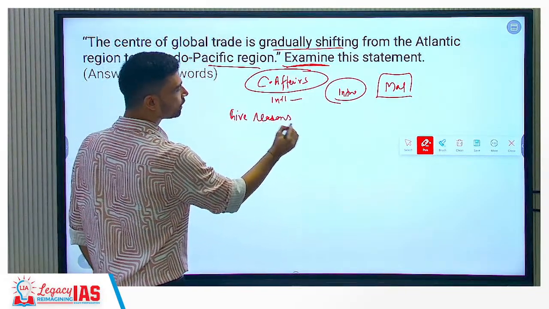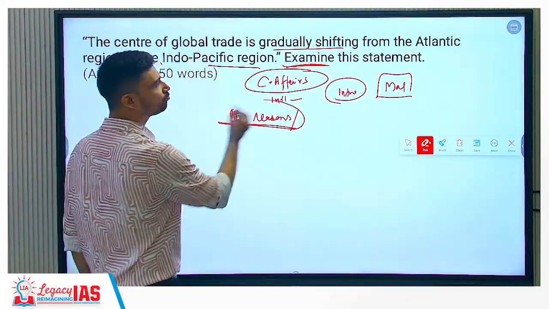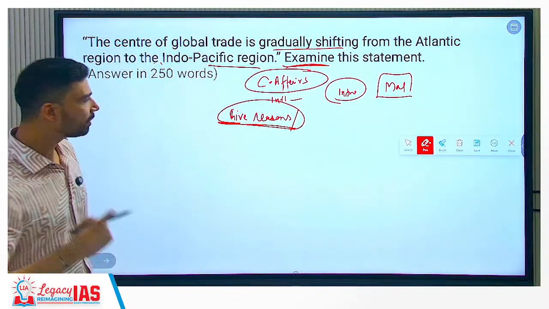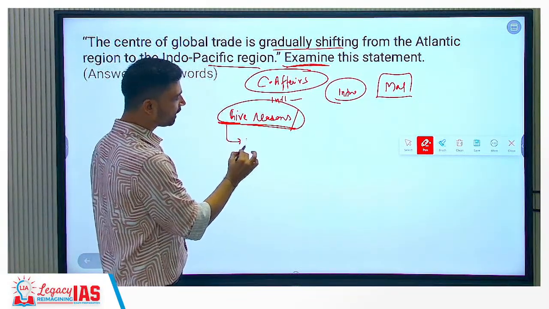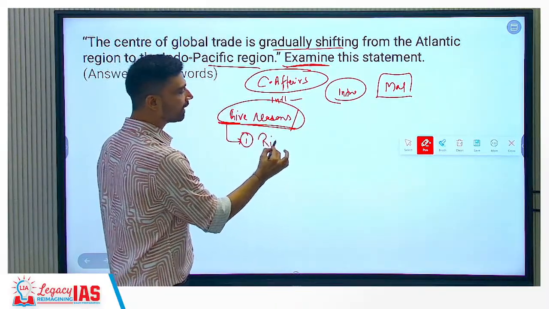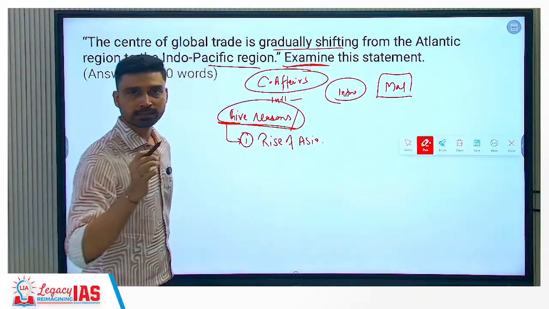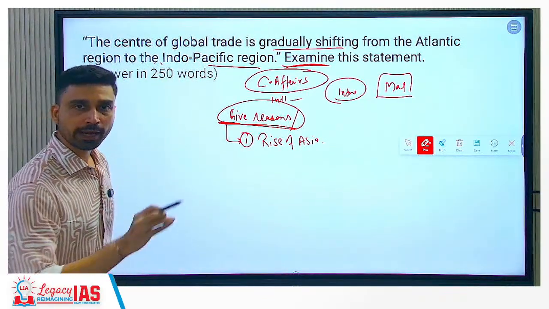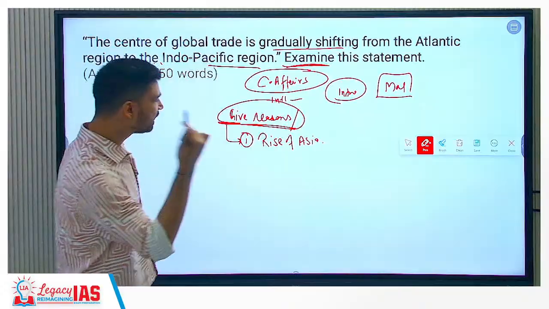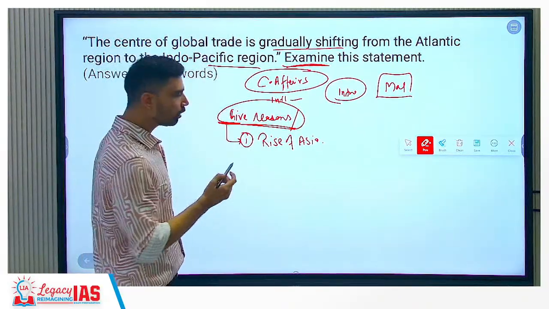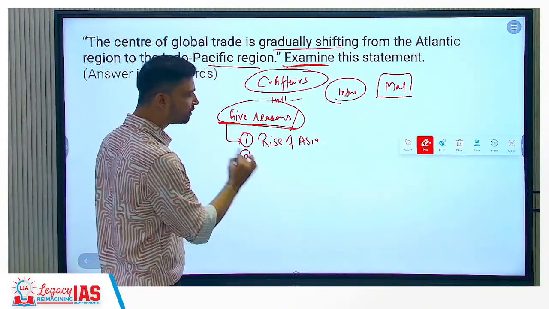reasons, right? Give reasons responsible for this change. Why is the shift from Atlantic to Indo-Pacific taking place? So first we can say, what are the reasons? Rise of the Asian economies, right? Especially we'll talk about countries such as Japan, South Korea, China and India. Huge, significant, meteoric economic rise or growth is being observed in these countries.